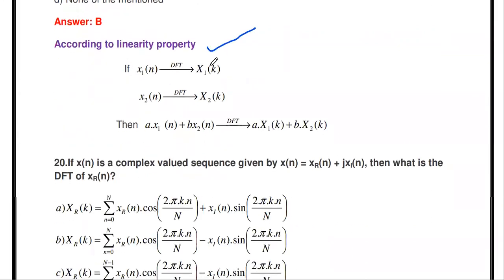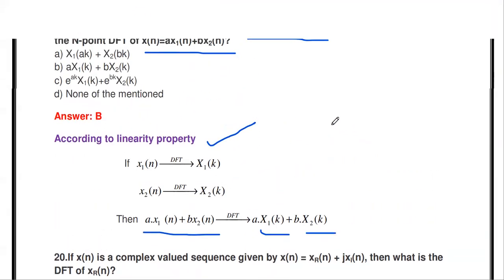According to the linearity property, if x1 of n has DFT capital X1 of k, and the second sequence x2 of n has DFT capital X2 of k, then for the linear combination a into x1 of n plus b into x2 of n, the DFT answer is a into the DFT of the first sequence plus the constant b into the DFT of the second sequence.